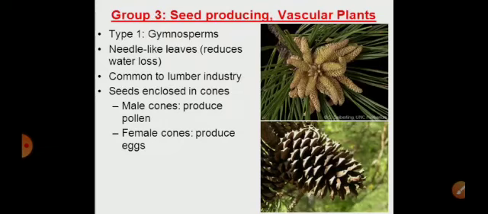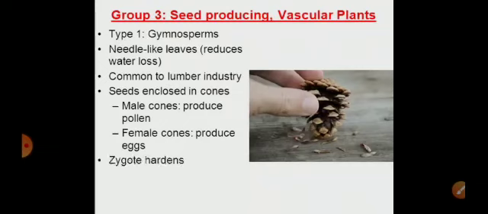So these cones could either be present on the same plant or on different plants. If both male cone and female cone are present on the same plant, the example is pinus, or on different plants like cycas. Now after fertilization, the zygote will develop into seed. And these seeds are protected inside the cones.